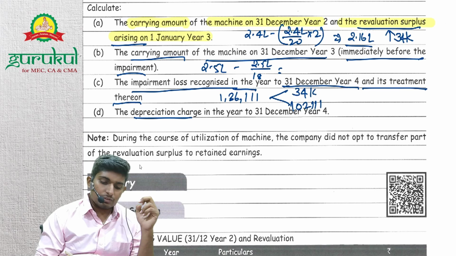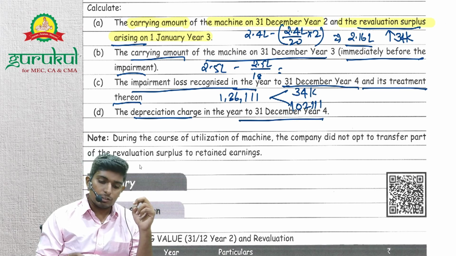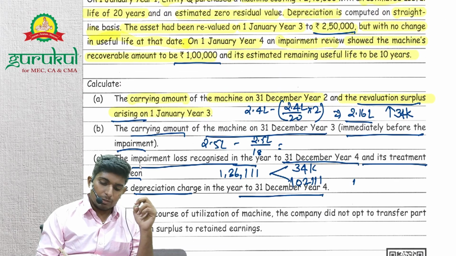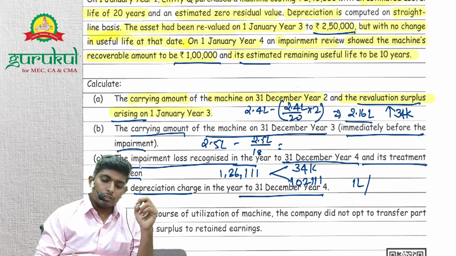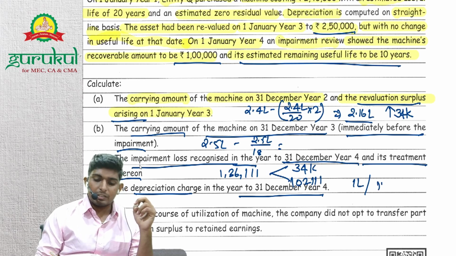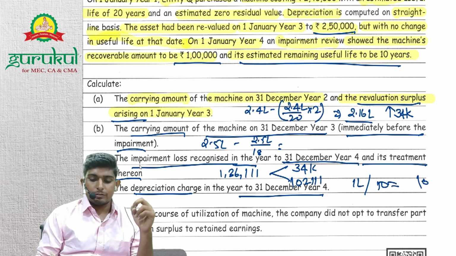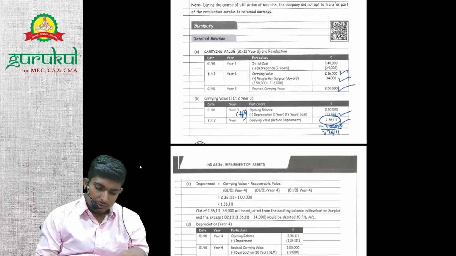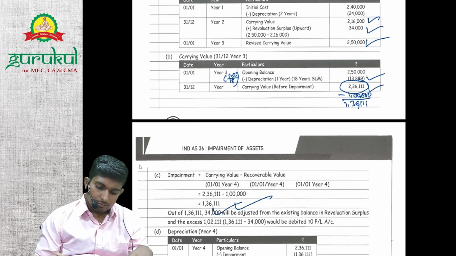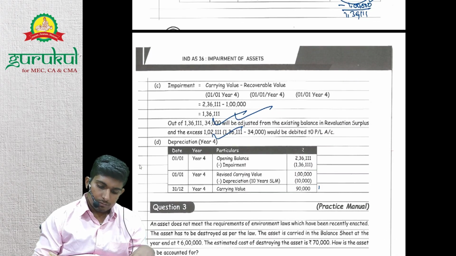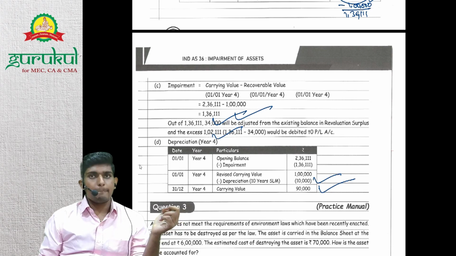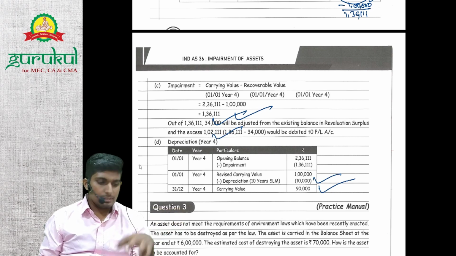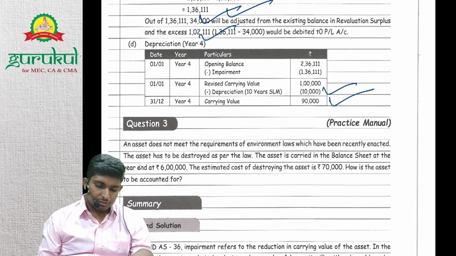The depreciation charge for 31 December year 4. The depreciation will be, after all these, 1 lakh divided by the estimated remaining useful life, which is now 10 years. So 1 lakh divided by 10 is basically 10,000. Right? Any doubts? No? Ready? So question 3.